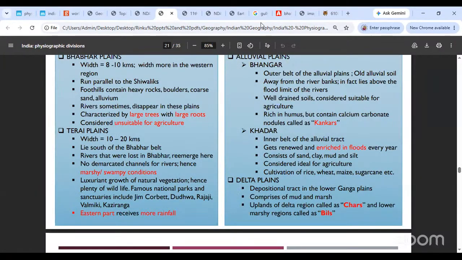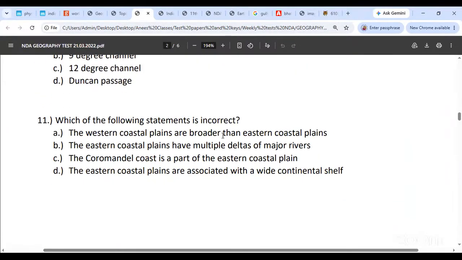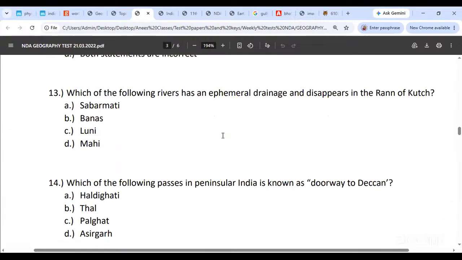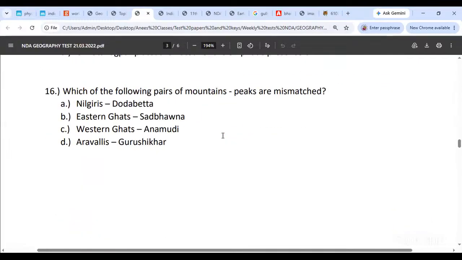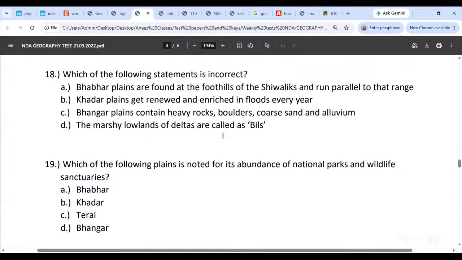Okay, let us try to go to another question there. Coastal plains का question नहीं कर सकते, ये नहीं कर सकते. Okay, question 18 and 19. Which of the two following statements is incorrect? Khadar plains are found at the foothills of the Shivaliks and run parallel to that range. Other plains get renewed and enriched in floods every year. Bhangar plains contain heavy rocks, boulders, coarse sand, and alluvium. And the marshy lowlands of deltas are called as bills.